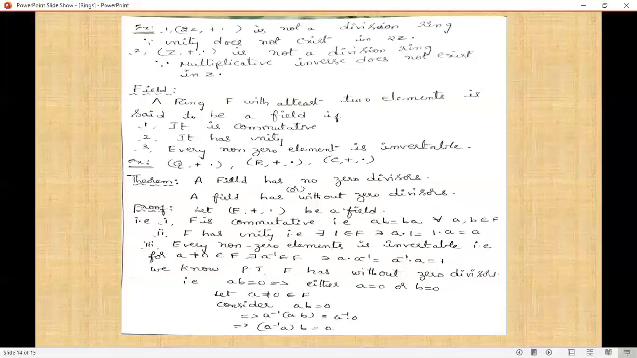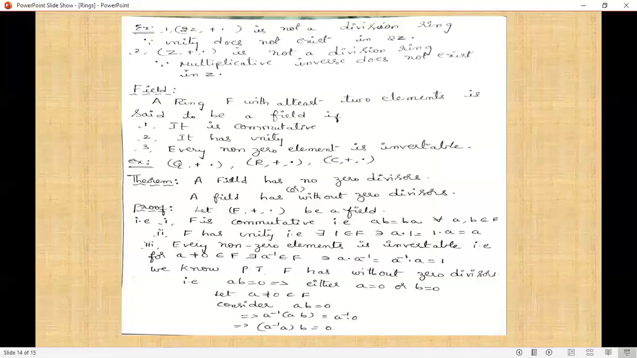Now, the third one is that every non-zero element is invertible. That is, for a not equal to 0 belongs to F, there exists a inverse belongs to F such that a·a inverse = a inverse·a = 1. What we have to prove is that a field has no zero divisors. So we now prove that F is without zero divisors, that is, ab = 0 implies either a = 0 or b = 0.